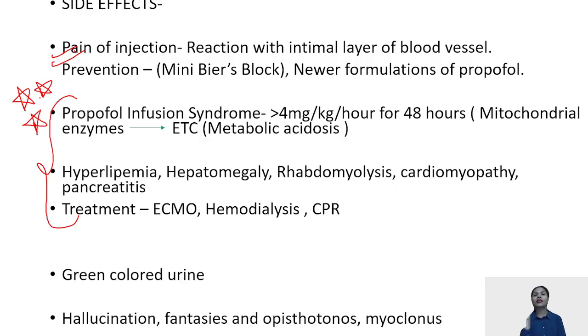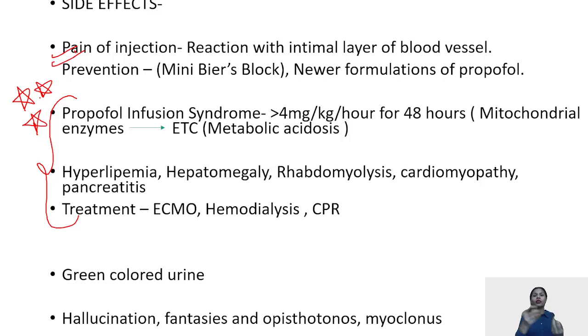The signs and symptoms of propofol infusion syndrome are metabolic acidosis along with hyperlipidemias, hepatomegaly, rhabdomyolysis, cardiomyopathies, and pancreatitis.